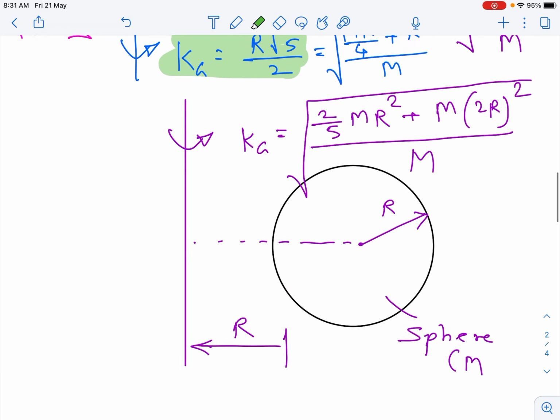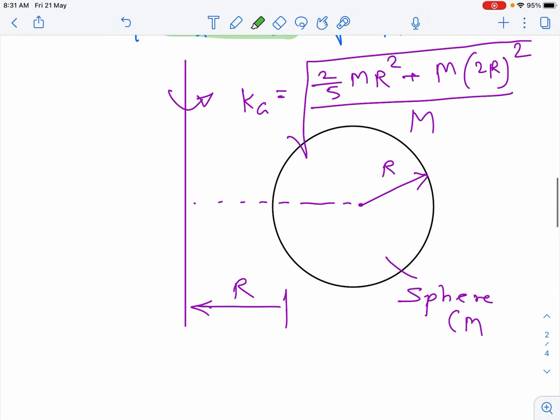Now let us go for one more problem. The radius of gyration of this particular sphere of mass m is to be found about this axis of concern. Let's say the axis of concern is x prime. This axis is at r distance apart from the end of the sphere.